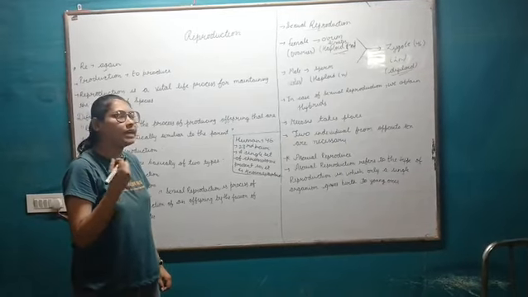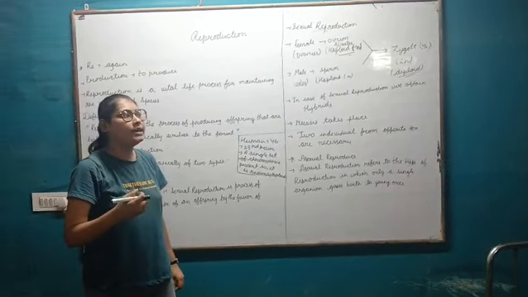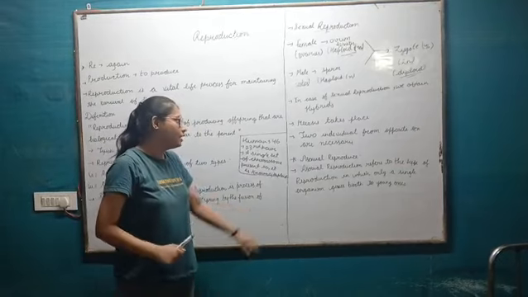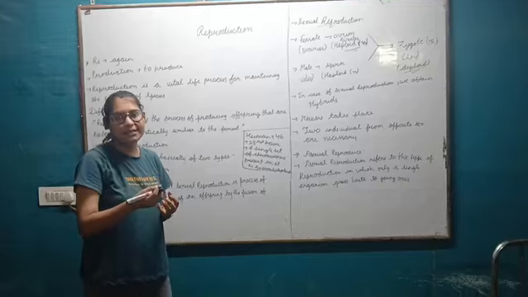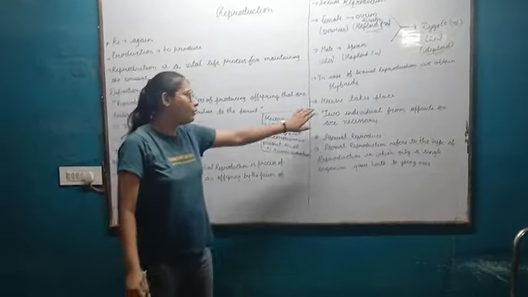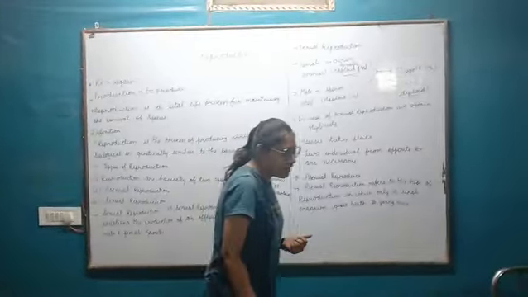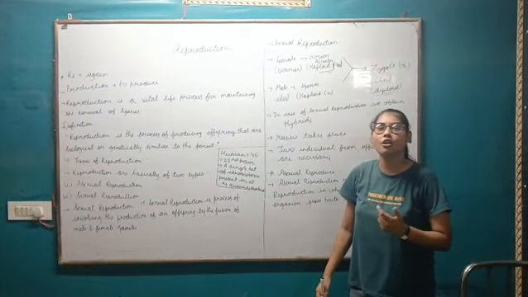After the zygotic development, it moves to the development of the embryo. As we know, the zygote divides and converts into the embryo. In previous classes we studied that cell division is of two types.